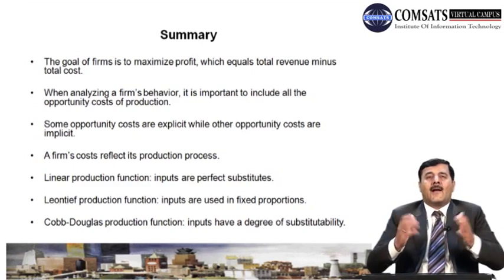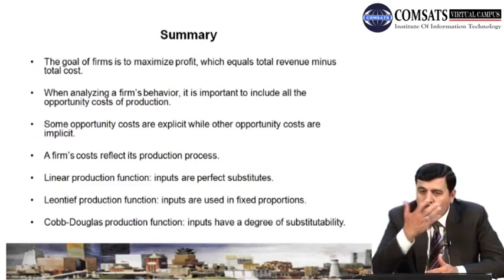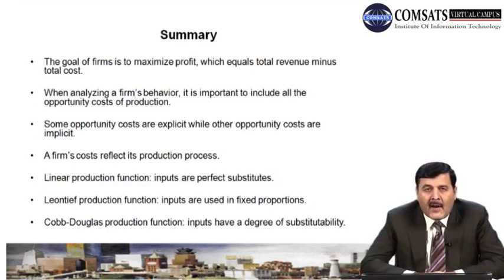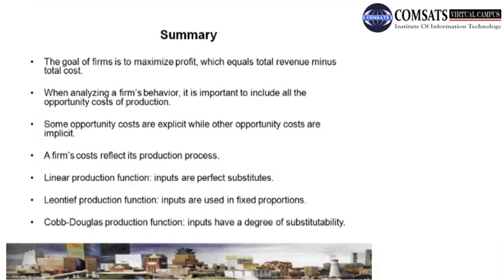Now what is explicit cost? The cost which basically directly the firm is bearing and paying in terms of capital, like the cost of the wages, cost of labor, that is wages, the cost of raw material. These are the explicit cost.